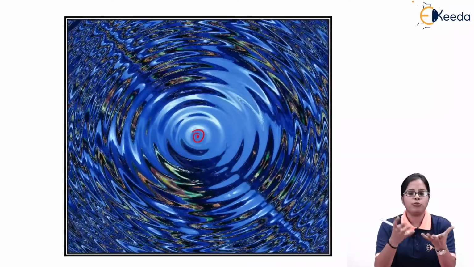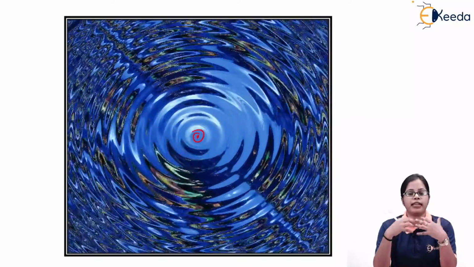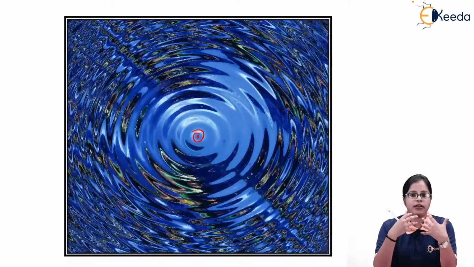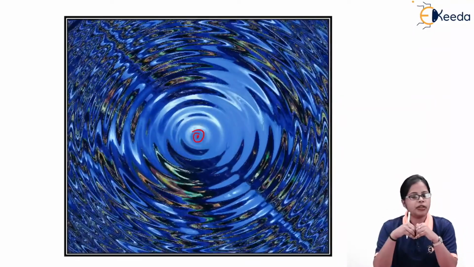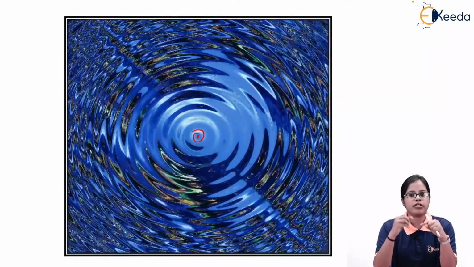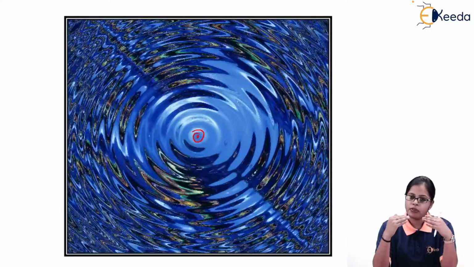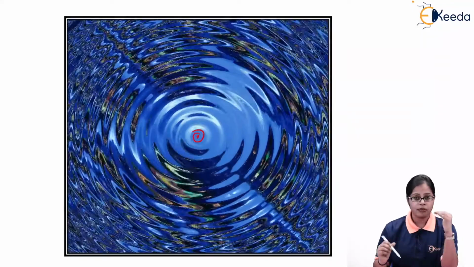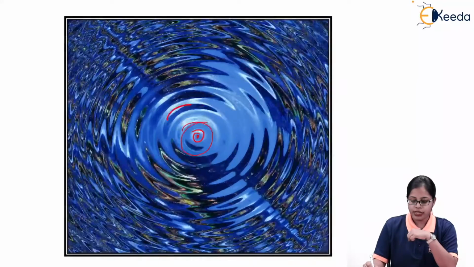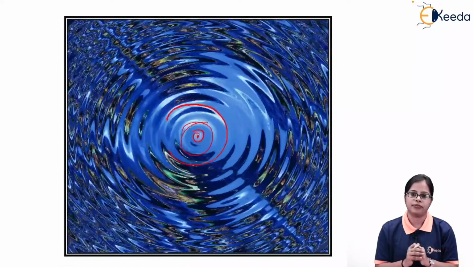Any material which gains energy obviously has the tendency to vibrate with that energy. So over here the water molecules gain the energy and start vibrating about their mean position. And because of the vibration being produced, we can see the formation of ripples, or you can say small waves, in the outward direction.